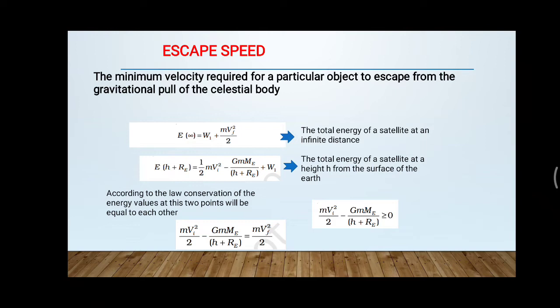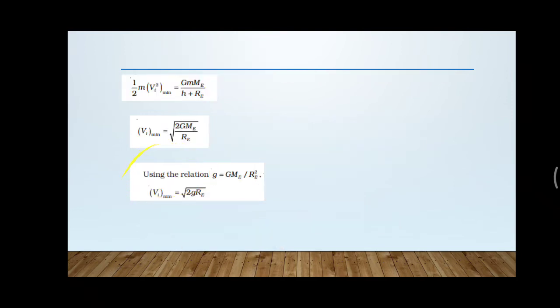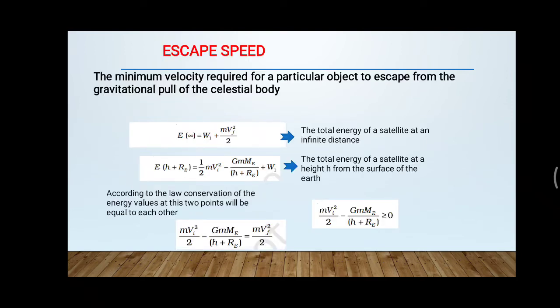Now consider the initial point. You are launching a rocket or satellite from a height h above the surface of the earth, so it is re plus h distance away from the center of the earth. Here we consider kinetic energy plus potential energy. The kinetic energy is half m vi square, where m is the mass of the body and vi is its initial velocity.